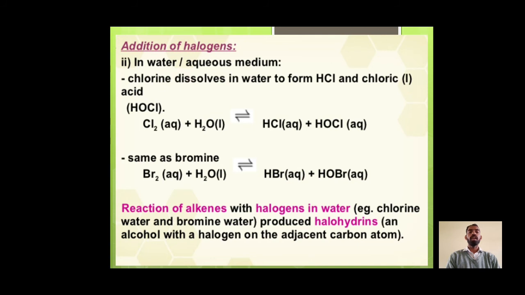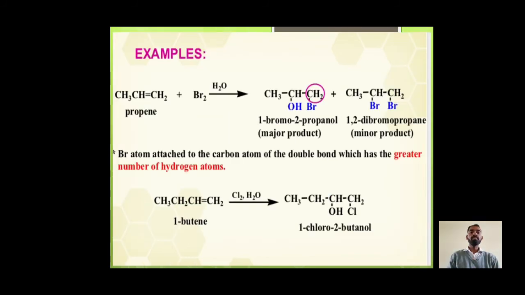For example, chlorine water and bromine water produce halohydrins, alcohols with a halogen on the adjacent carbon atom. For example, propene on bromination in the presence of H2O forms 1-bromo-2-propanol as the major product and 1,2-dibromopropane as the minor product. The bromine atom attaches to the carbon atom of the double bond which has the greater number of hydrogen atoms. Here, in the case of 1-butene chlorination in the presence of H2O, 1-chloro-2-butanol forms.